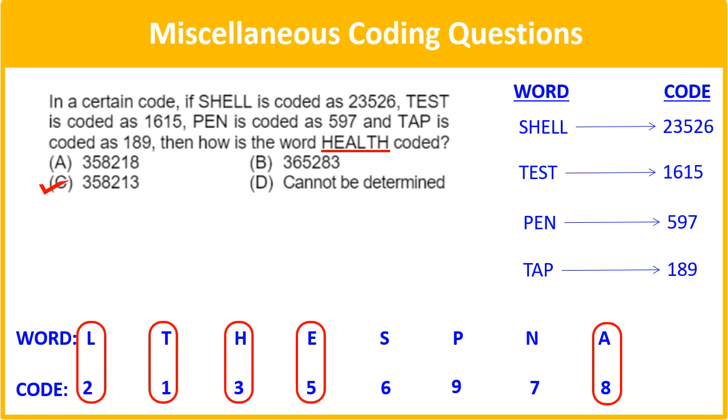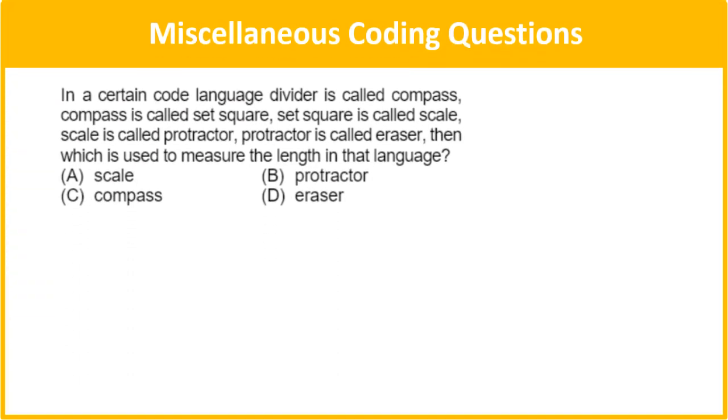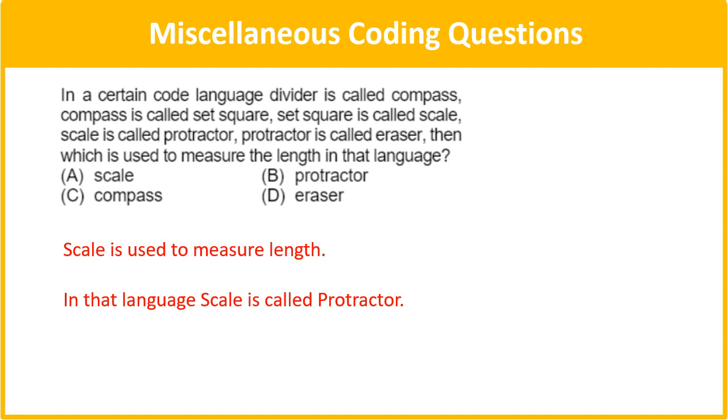Next, in a certain code language, divider is called compass, compass is called set square, set square is called scale, scale is called protector, protector is called eraser. Then which is used to measure length in that language? This is very simple. When we want to measure length, obviously we use a scale, and scale is called protector. So the answer for this question will be option B, protector. So this is a very simple question in the miscellaneous category.